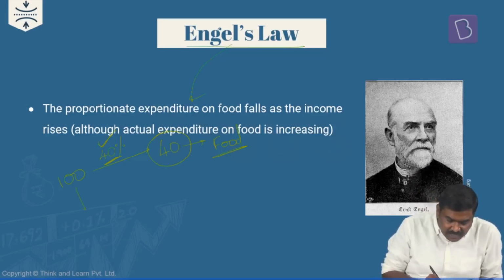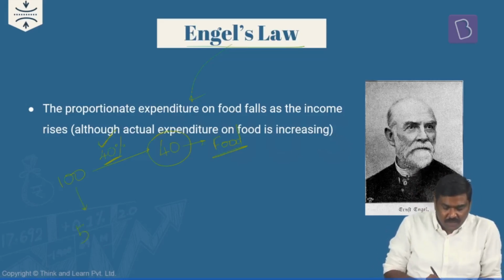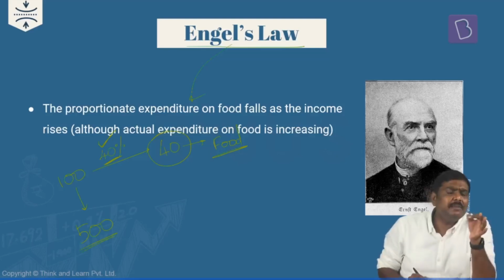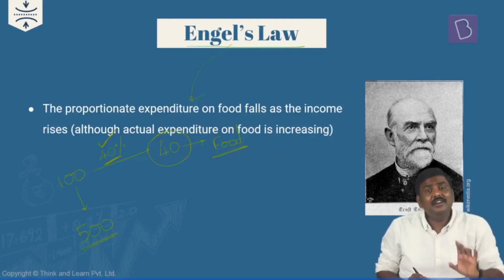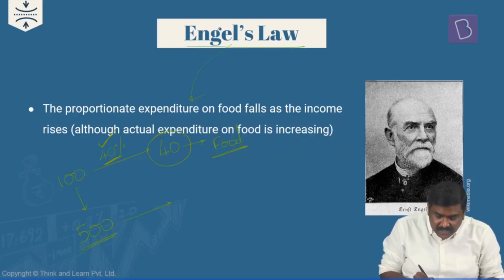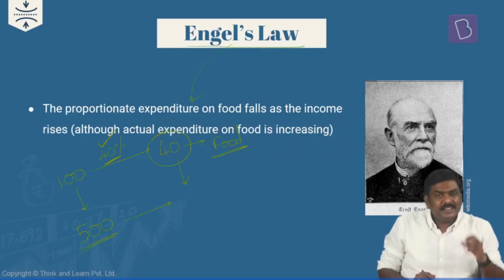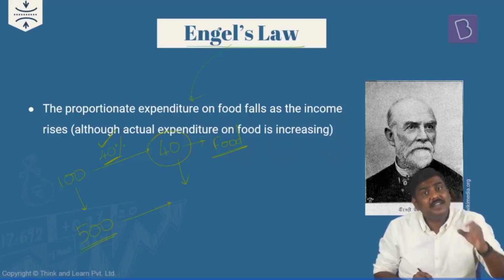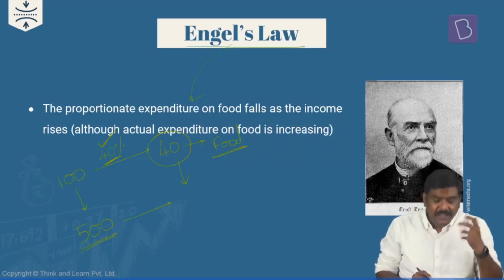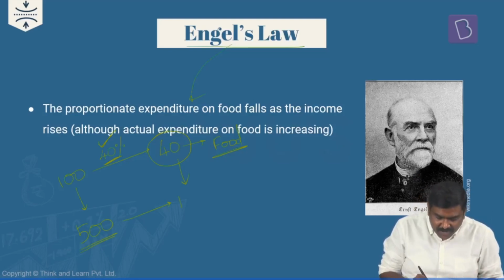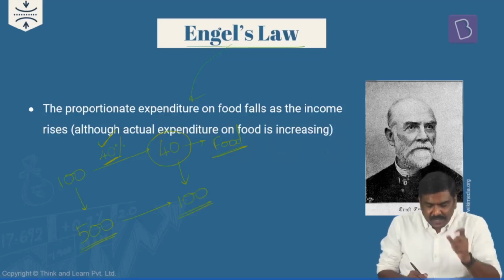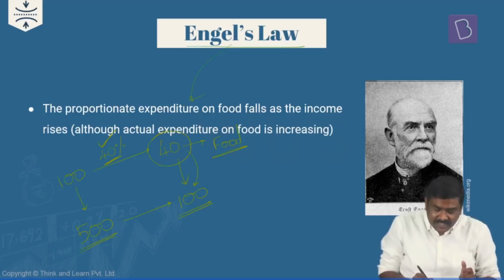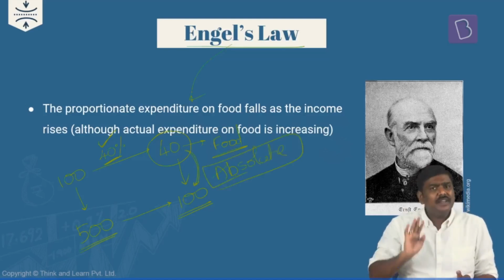Now, when his income increases from 100 to, let's say, 500 rupees, will he increase the expenditure on food? Rather than spending 40, will he increase his expenditure on food or essentials? Yes. Rather than spending 40, now he might be spending, let's say, 100 rupees. His expenditure on food increases from 40 to 100. I'll call this absolute expenditure or expenditure on essentials.